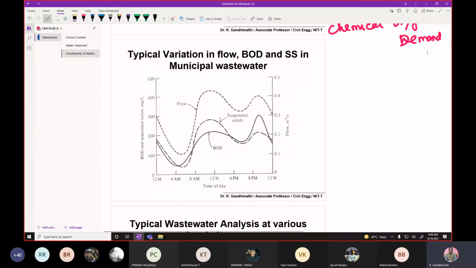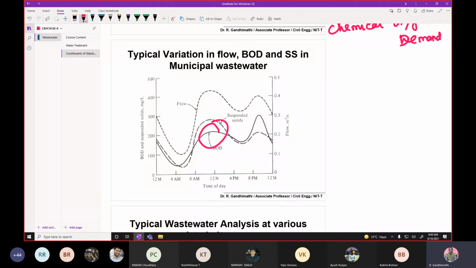You can see that initially it may be less at 12 midnight, and then it will come down, and then it will slowly increase. It will reach the peak value around maybe 10 a.m. in the morning, and then it may come down. In addition to that, you can see the characteristics of the wastewater, like suspended solids and BOD. They will also go along with the flow. If there is a high flow, you can see that BOD may also be high.